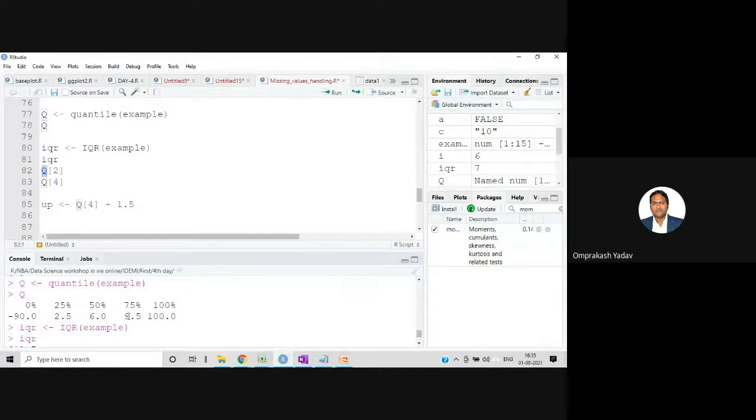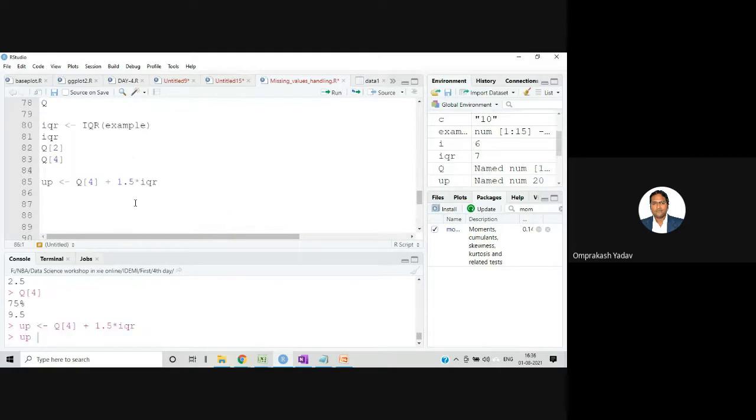Why am I doing this? Because after this is the Q4 index. Now, till where do I want to set the upper limit for my data? I am setting that as Q4 plus 1.5 times IQR. Similarly, I can set the lower limit. I will execute this.